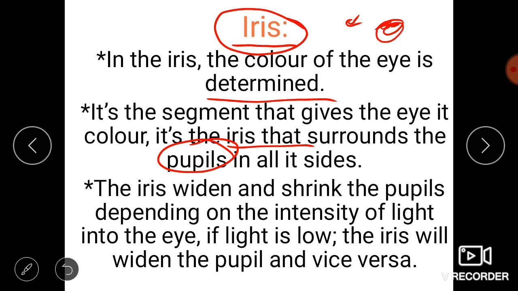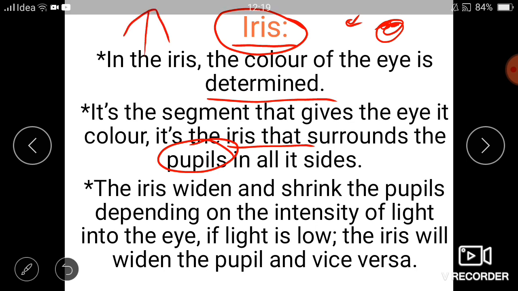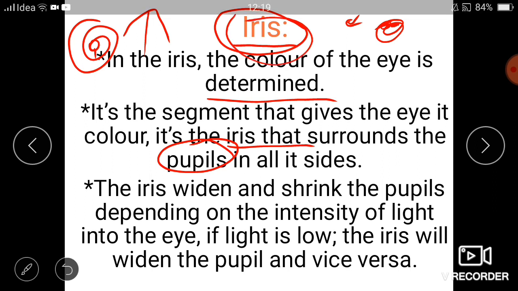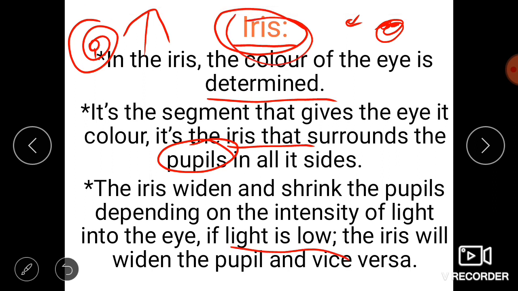If the intensity of the light is low, the iris will widen the pupil, and vice versa. If there is a high intensity, the pupil gets shrunken with the help of this iris. If the light is low, the pupil gets widened, means enlarged, due to the low light with the help of this iris. This is the main role played by the iris in the eye.